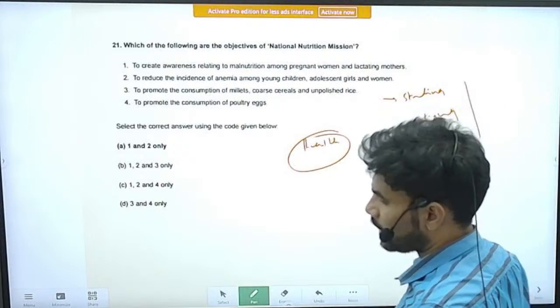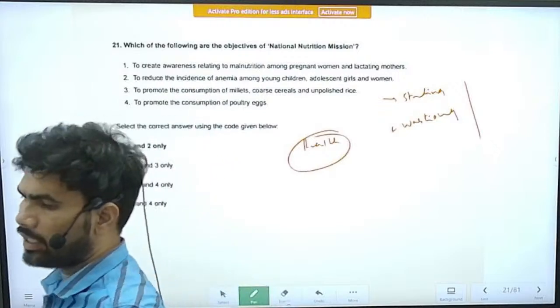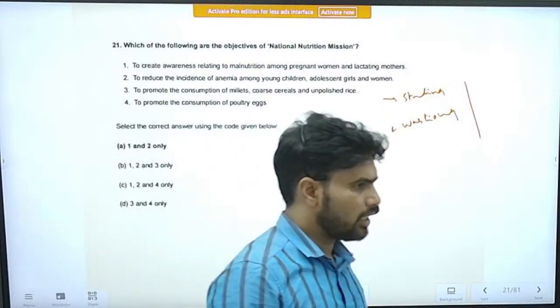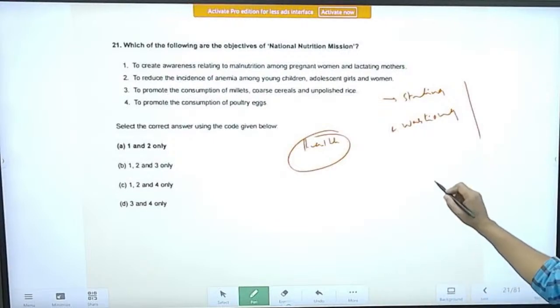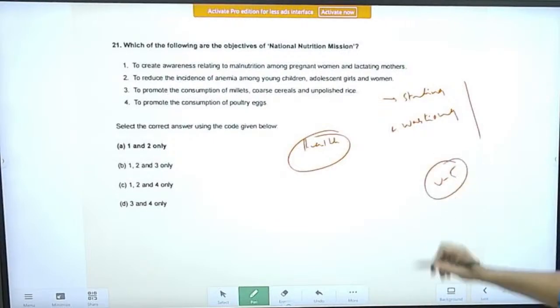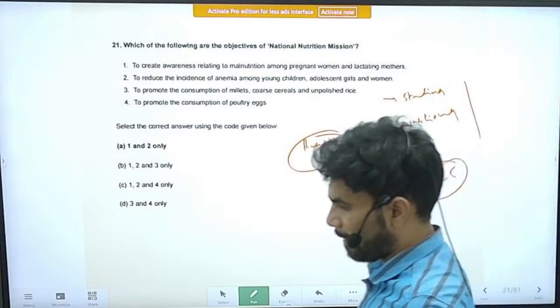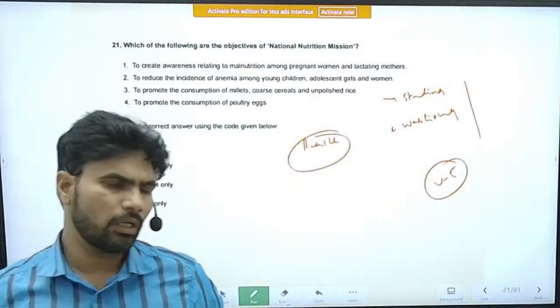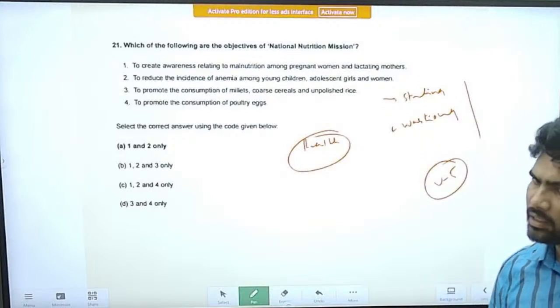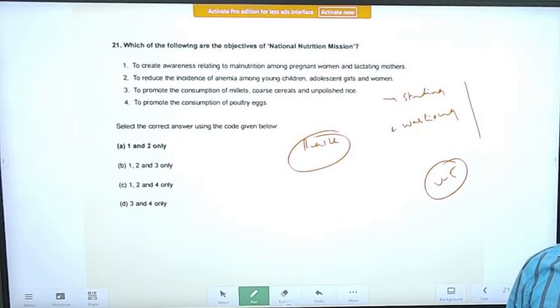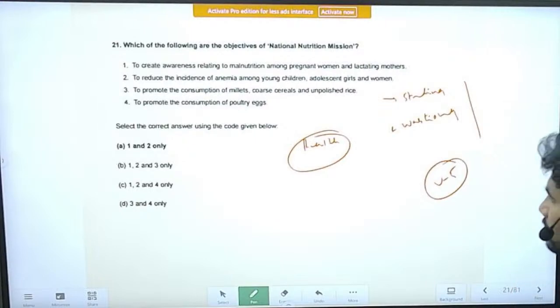These are associated with hunger, like hidden hunger and chronic hunger. Especially for children under 5, there are several problems. The infant mortality, neonatal mortality and under-5 mortality, we have been able to reduce to a certain extent, but there are still problems.